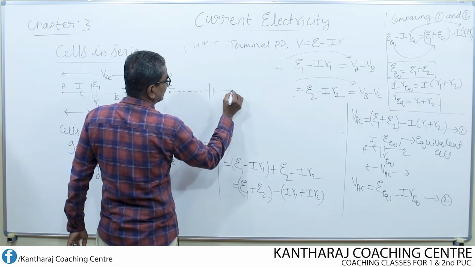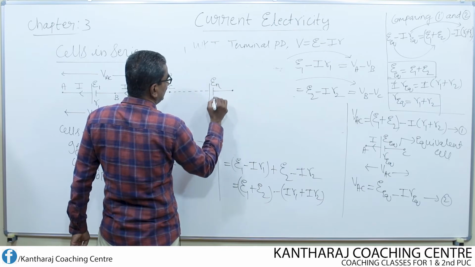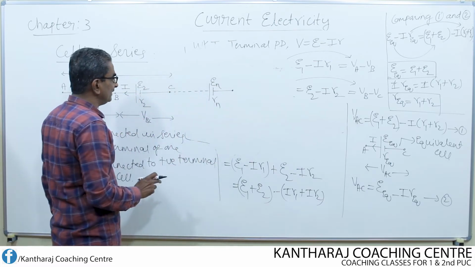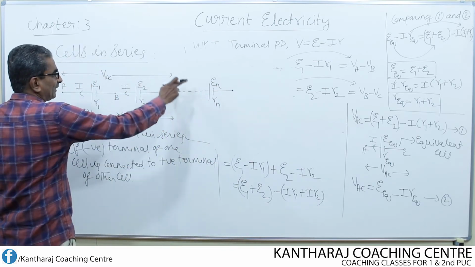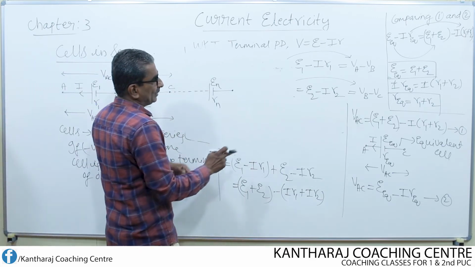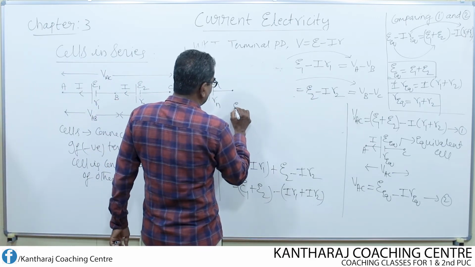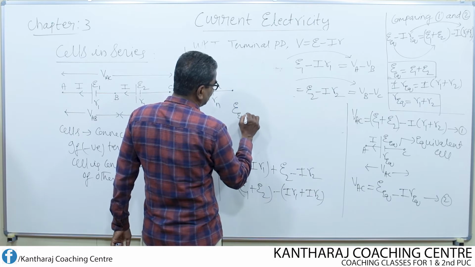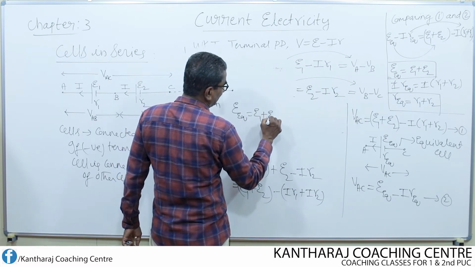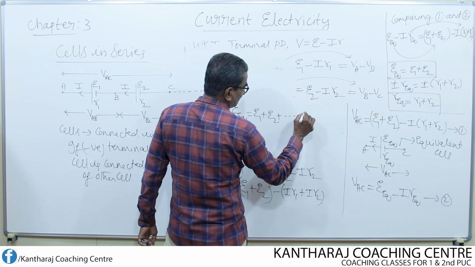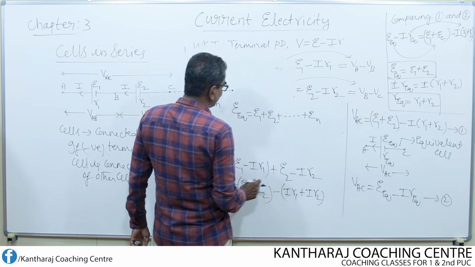So, this is the nth cell of EMF En and internal resistance Rn. Then, for this n number of cells put together in series, what is the equivalent EMF? It means E equivalent is equal to E1 plus E2 plus ... plus En.